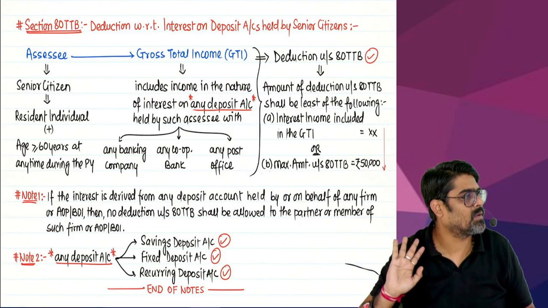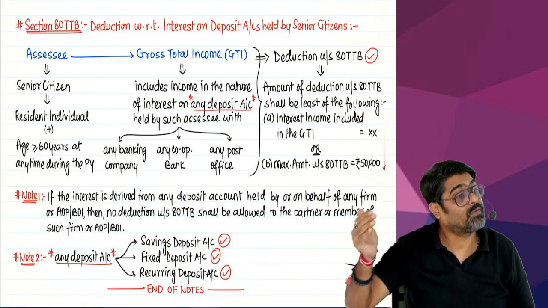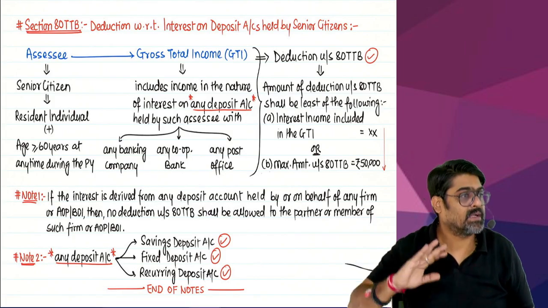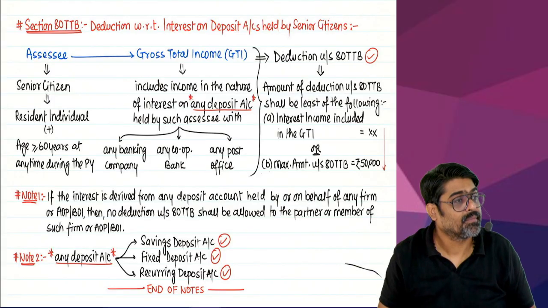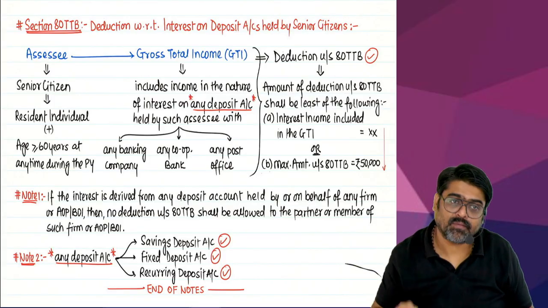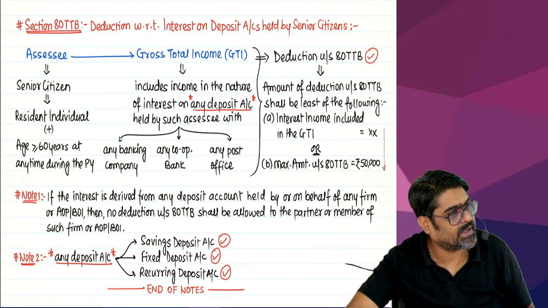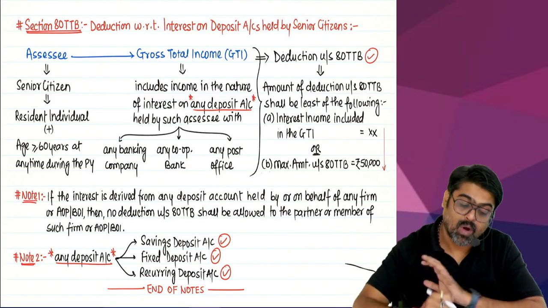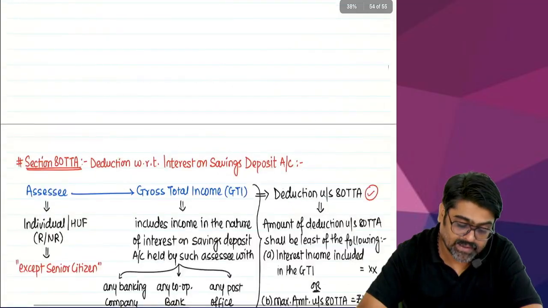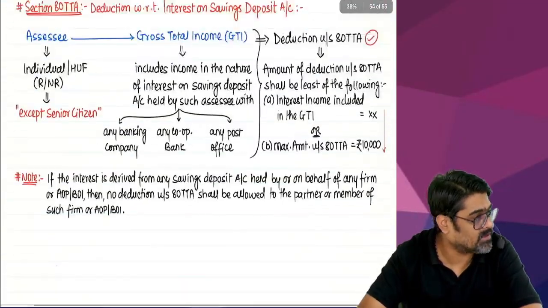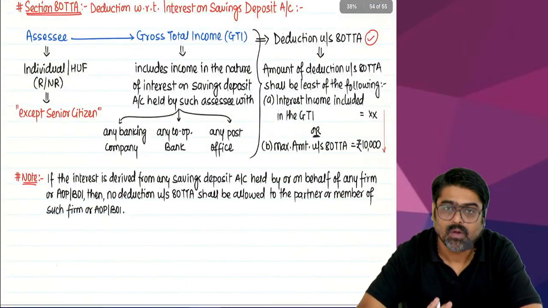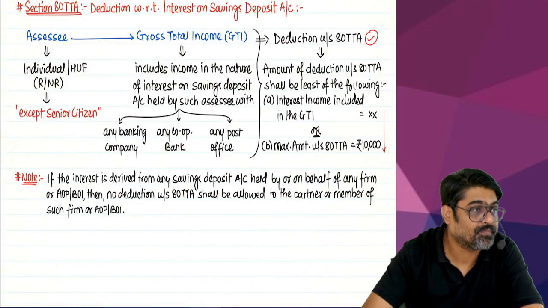Full interest will be allowed as a deduction if the interest is 50,000 or less. And if the interest is more than 50,000 then? If the interest is more than 50,000 then maximum 50,000 interest you can claim under section 80TTB. Will you remember? Now a common note I am telling you about 80TTA and 80TTB. At both the places this note will be applicable. Yes or no? For example, there is a partnership firm.